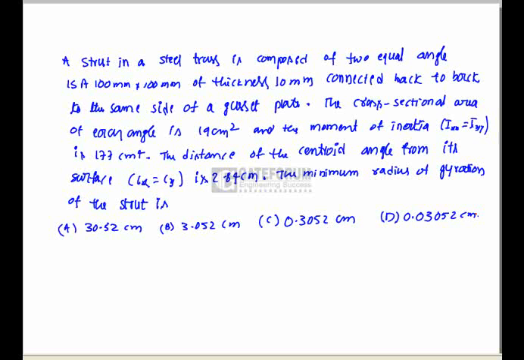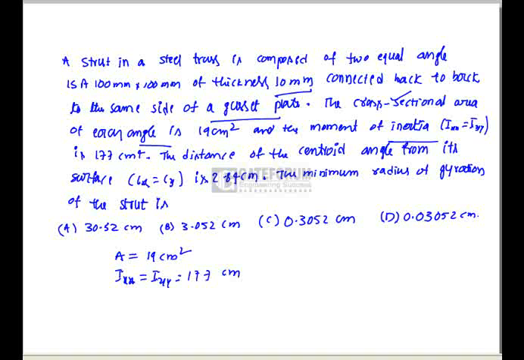The question is, a strut in a steel truss is composed of two equal angles of ISA 100 mm by 100 mm of thickness 10 mm connected back to back to the same side of a gusset plate. The cross-sectional area of each angle is 19 centimeter square, and the moment of inertia Ixx and Iyy is equal to 177 centimeter to the power 4.